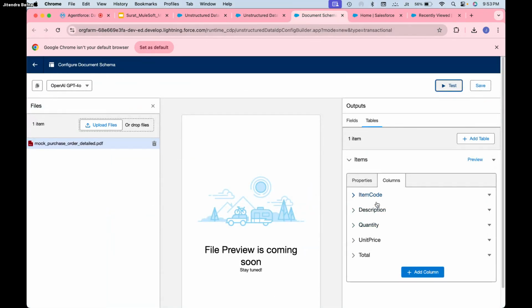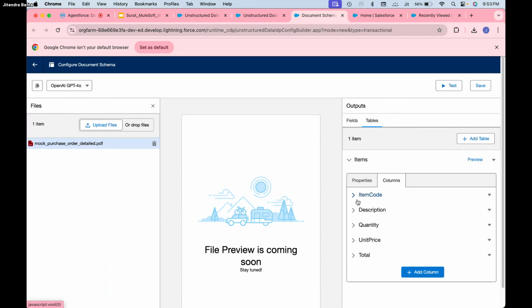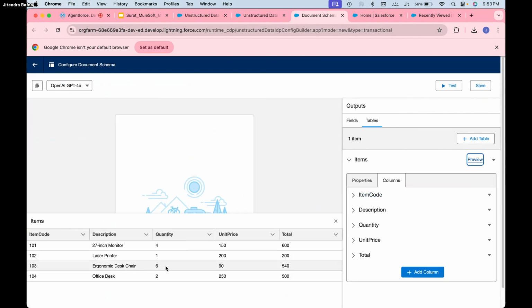Okay, so you can see, let's say fields. So all field information has been extracted, right? You see the table information, right? So I can just say preview. So here you can see all, we have 1, 2, 3, 4, I think this is the right one, right? Yeah. So everything has been properly extracted from the purchase order also.